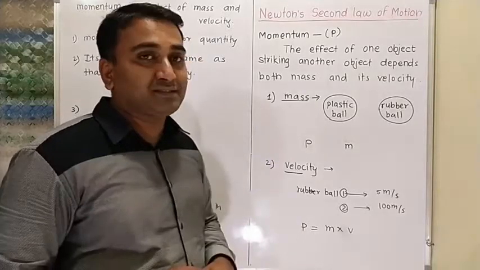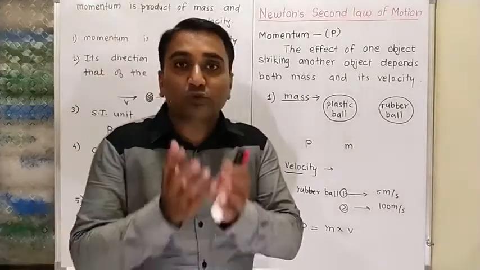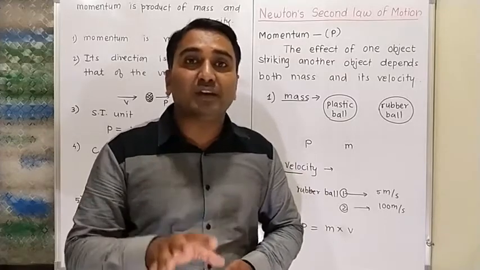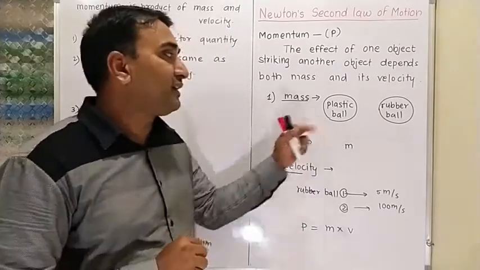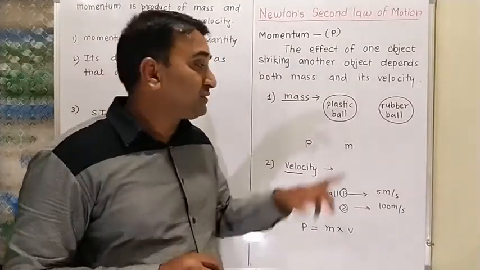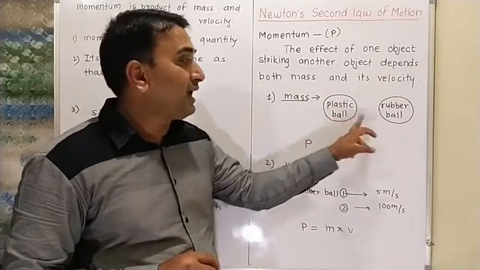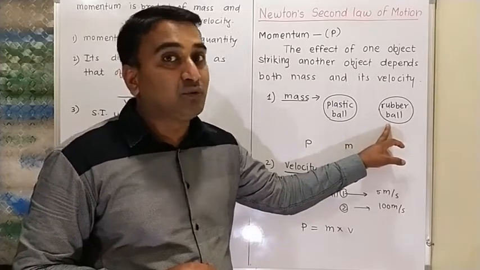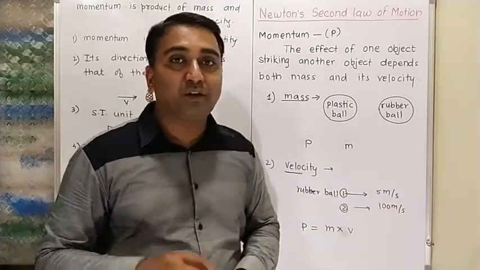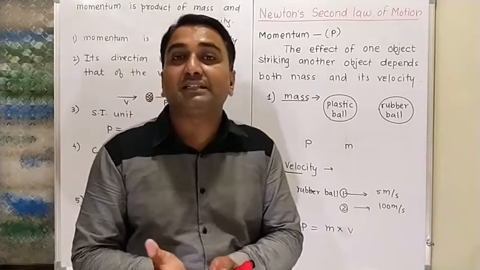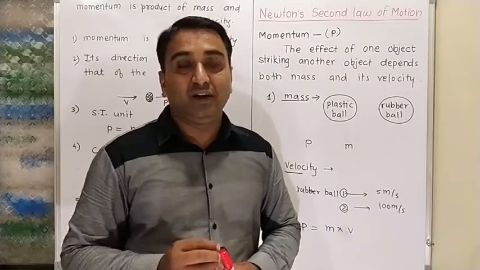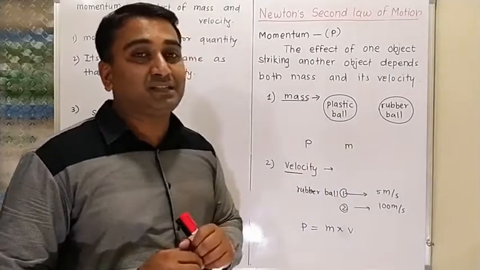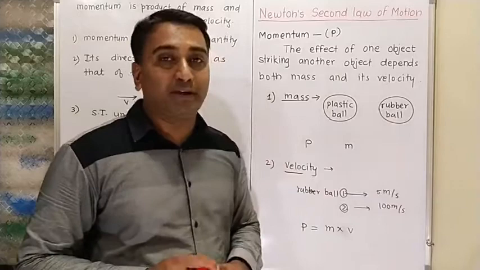Now the change is in the mass. Suppose you are going to catch this ball. Which ball is easier for us to catch? Definitely the plastic ball, because its mass is less. As compared to the plastic ball, the rubber ball has more mass, and because of the more mass you will get a little more hurt. It is not easy to catch that rubber ball as compared to the plastic ball, because it has more momentum.